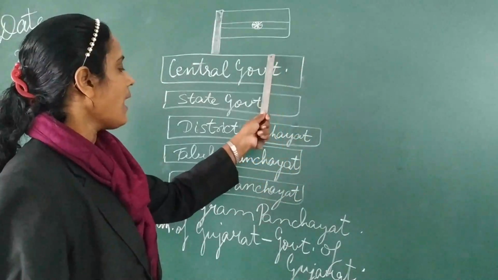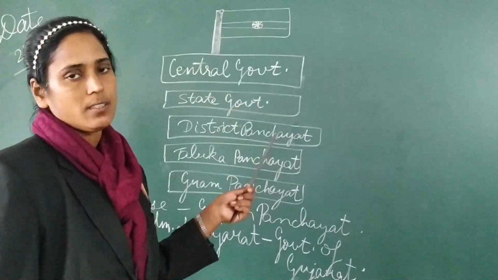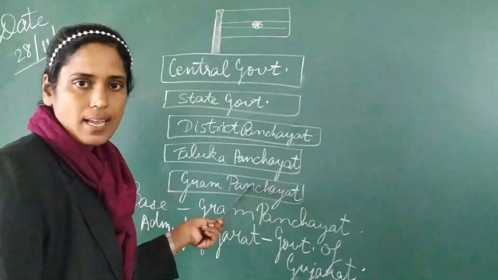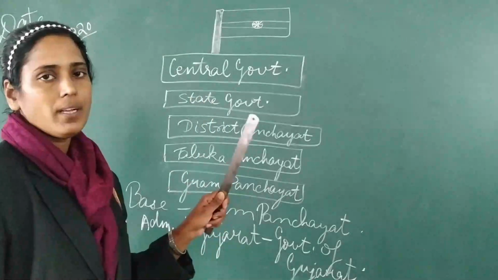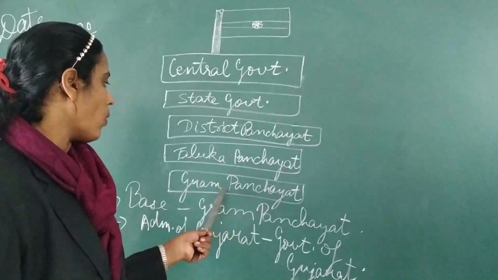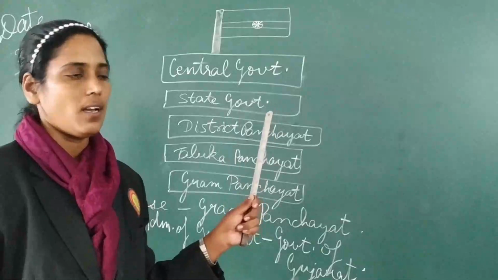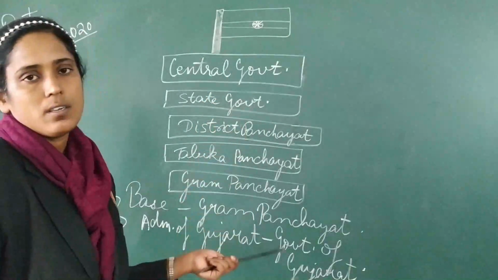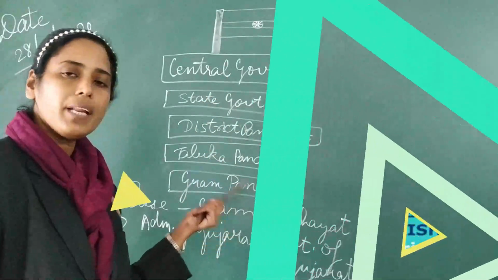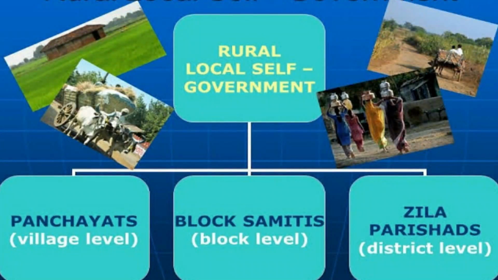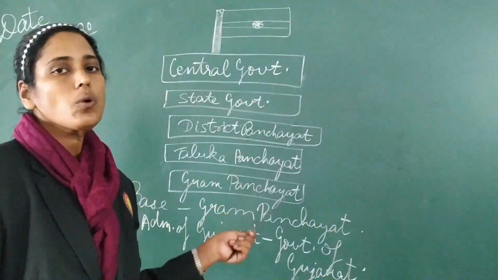So the whole country has this system of functioning. And we saw the previous diagram in which the rural topic had 3 different areas. So here we have the whole administration, but in the previous diagram we saw only the 3 functions of the 3-tier system of the rural areas.